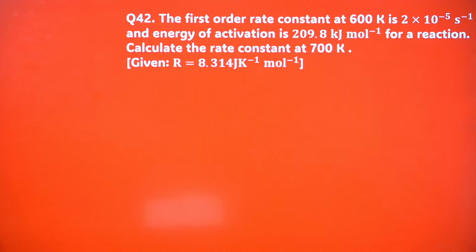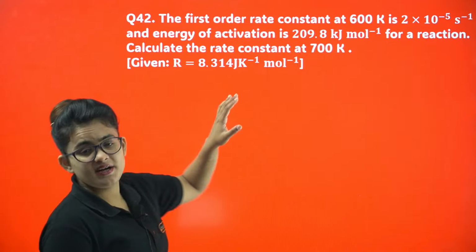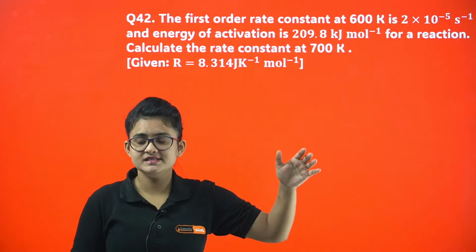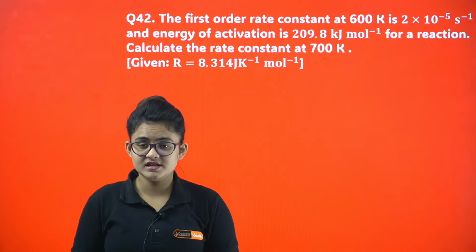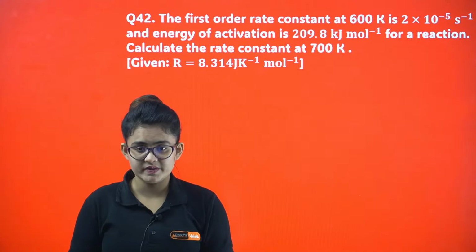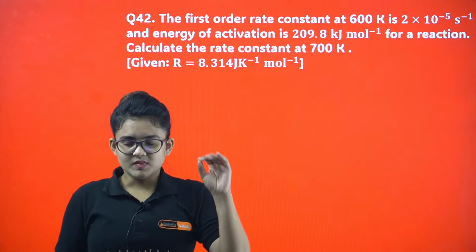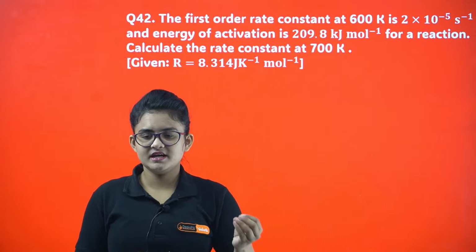Okay, so here comes the numerical problem. The first order rate constant at 600 Kelvin is given, and the energy of activation is given for a reaction. Calculate the rate constant at 700. Whenever you see 2 different temperatures given, and you have to calculate the rate constant at the new temperature, then with eyes closed, the Arrhenius rate equation.